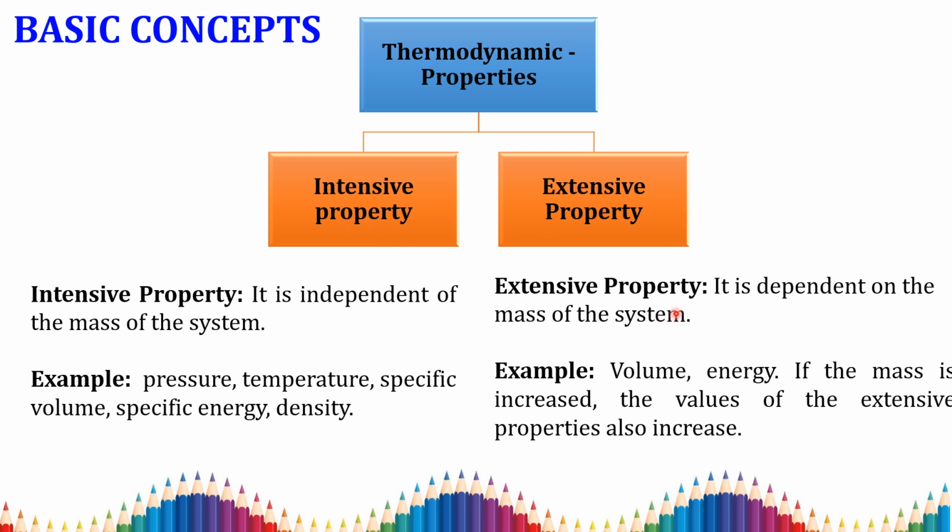Here, an extensive property majorly depends on the mass of the system. For example, volume and energy. In the case of an extensive property, if the mass is increased, the value of the extensive property also increases. Whereas for an intensive property, if the mass is increased or decreased, it cannot be considered a change in any of the system's values. So an intensive property is defined as independent of the mass of the system, and an extensive property is defined as dependent on the mass of the system.